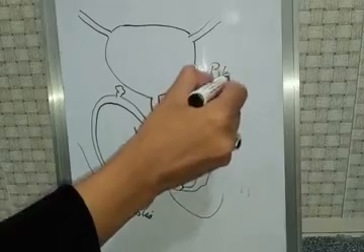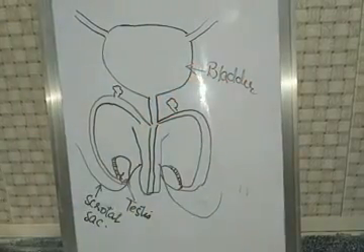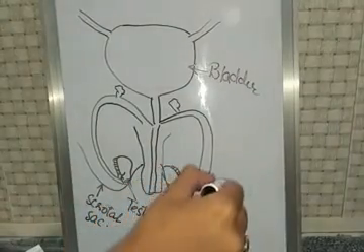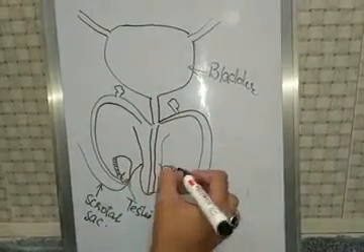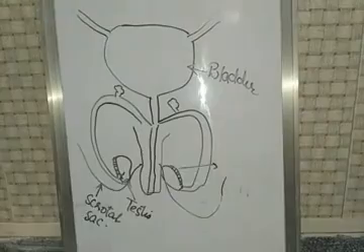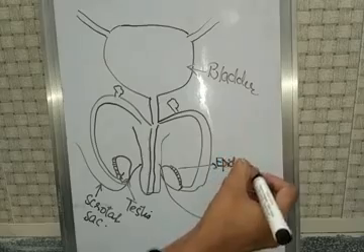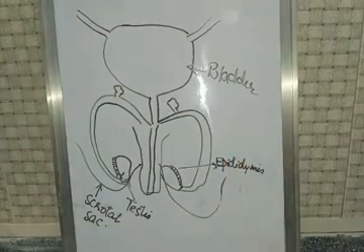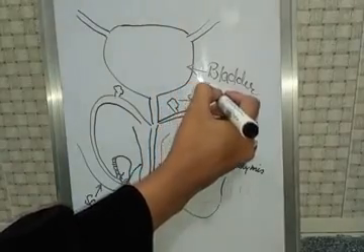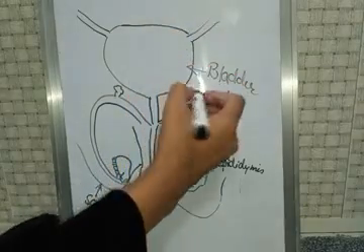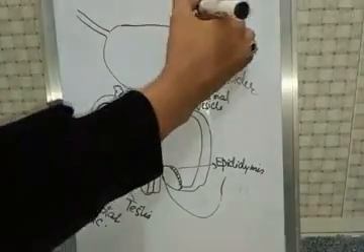This one is bladder. And it is called epididymis, right? And this is the seminal vesicle, and this one is ureter.